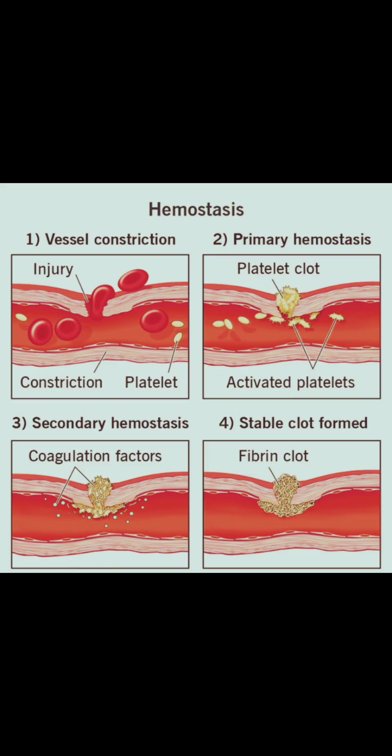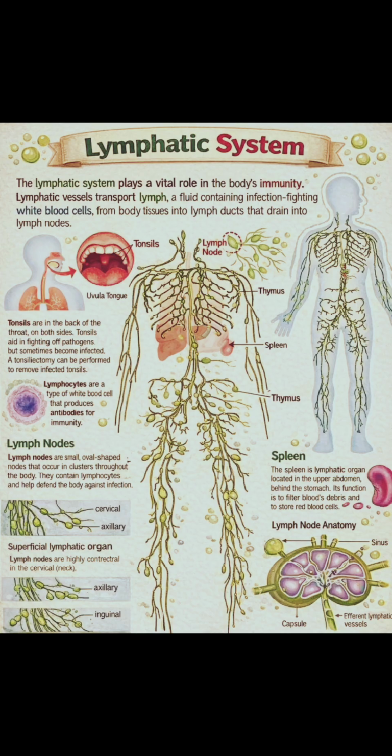Coming to the next fluid, that is lymph or tissue fluid. When blood passes through the capillaries in tissues, some water along with many smaller water soluble substances and lymphocytes move out into the space between the cells of tissues. This fluid is called the interstitial fluid or tissue fluid or lymph. Composition of the lymph: it is composed of a fluid matrix, plasma, and white blood corpuscles or leukocytes. It contains less protein than plasma and is devoid of RBCs.